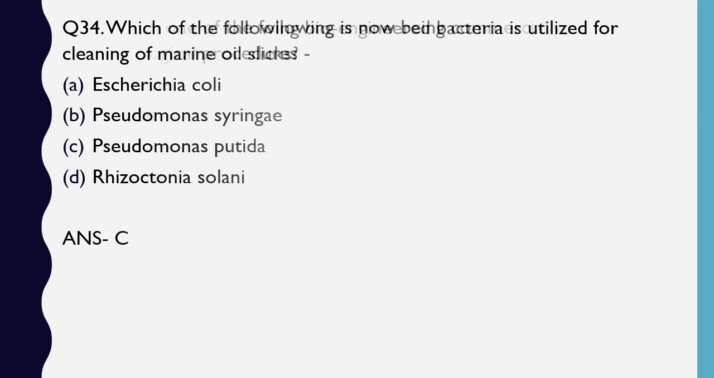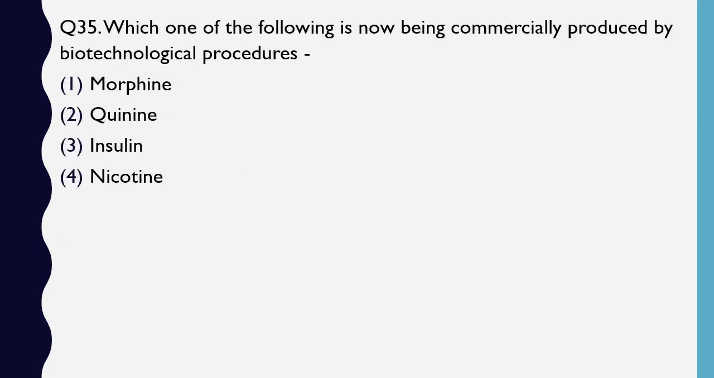Question number 35. Which one of the following is now being commercially produced by biotechnology procedures? Morphine, quinine, insulin, nicotine. Which of the following is being produced by biotechnological procedures? The correct answer is option 3, insulin.